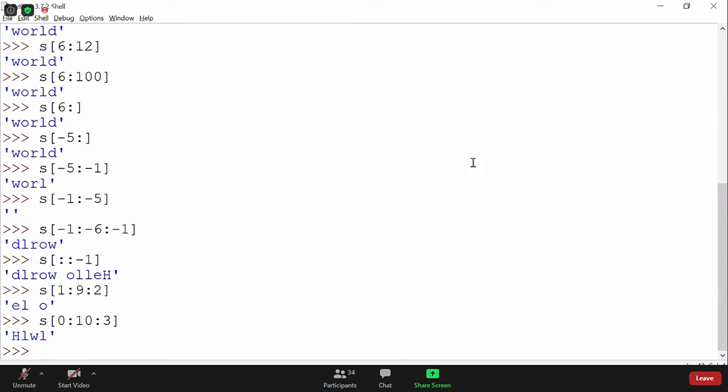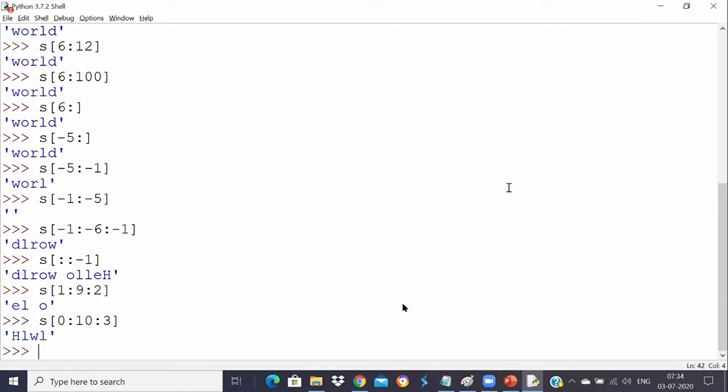Yes, that's true, SK. It picks the third step, not skipping 3. It means add 3 to that. So that way it will do. It will be 0 colon 10 colon 3, and it will print HLWL now.